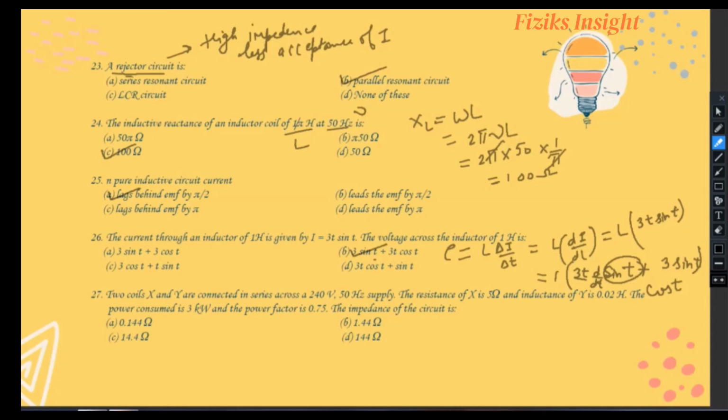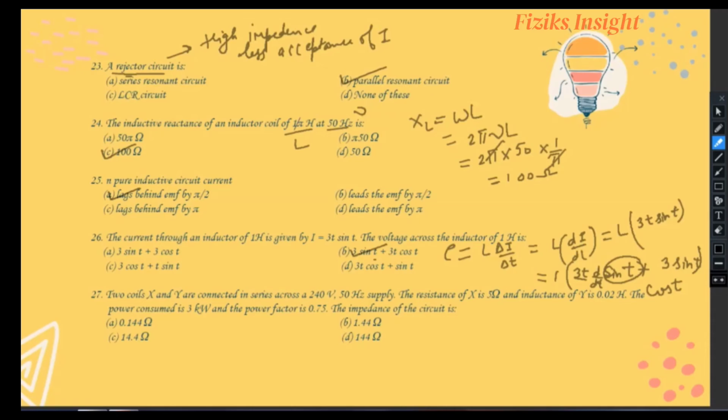Two coils X and Y are connected in series across a 240 volt and 50 Hertz supply. The resistance of X is 5 ohm and inductance of Y is 0.02 Henry. The power consumed is 3 kilowatt and the power factor is 0.75. The impedance of circuit is, we have to evaluate the impedance of circuit.